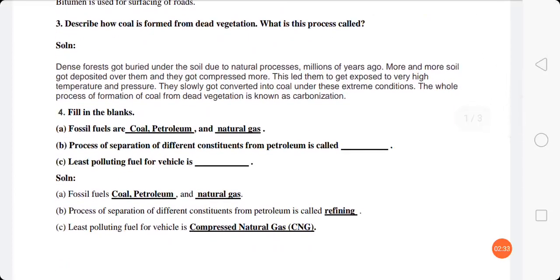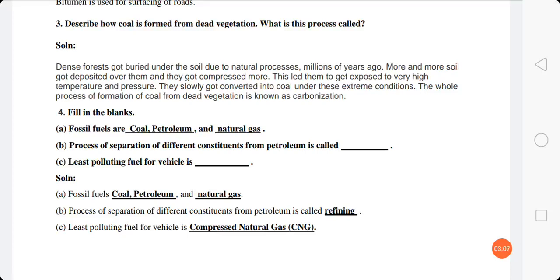Question number 3, describe how coal is formed from dead vegetation. What is this process called? Solution: dense forests got buried under the soil due to natural processes millions of years ago. It may be a natural disaster or any natural calamity, and this occurred millions of years ago.